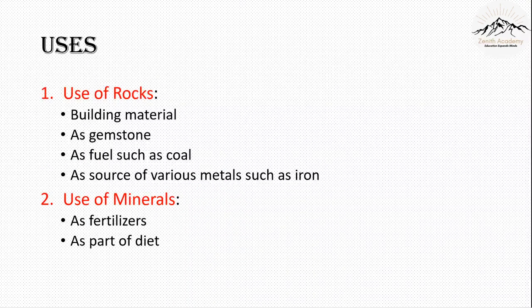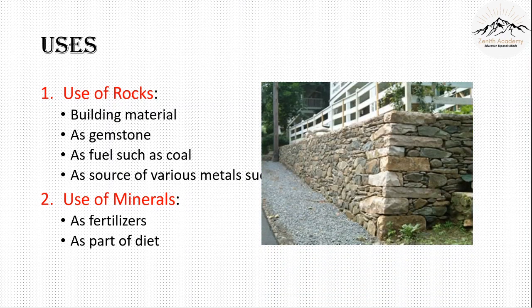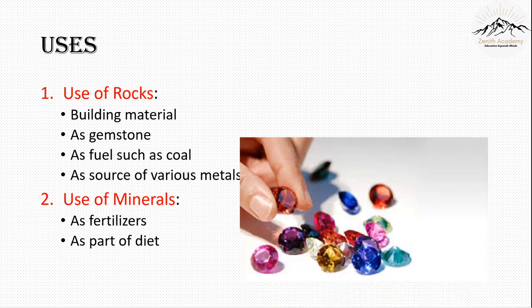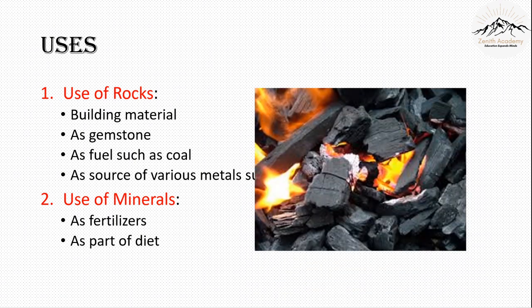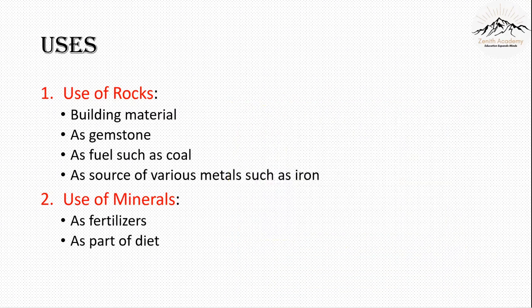Now let's see the uses of rocks and minerals. It's very evident that rocks are used as a building material. We see it all the time. Rock is used as a building material. As a gemstone, our diamonds, our emeralds, our precious stones, they also come from rocks. It's used as coal. So coal is another form of rock and it's used as a fuel. It is also a source of various metals such as iron. We saw that aluminium comes from bauxite, same way iron comes from hematite.